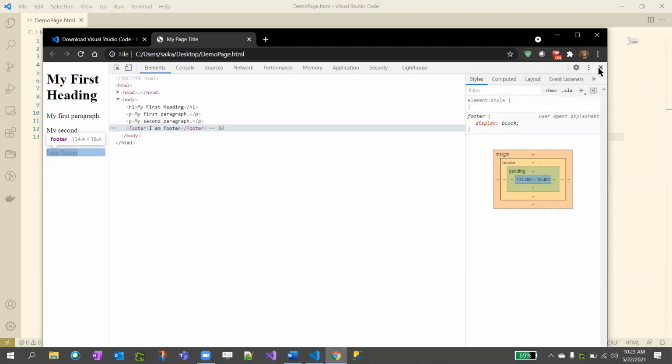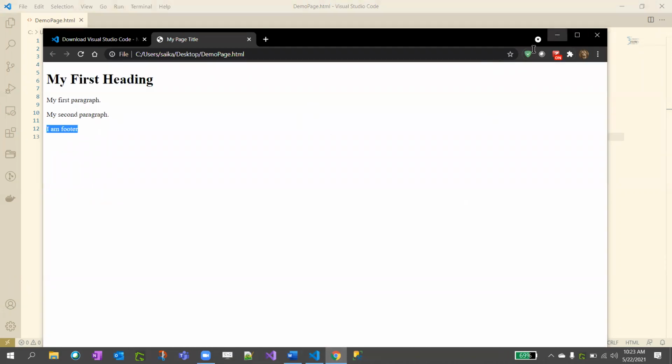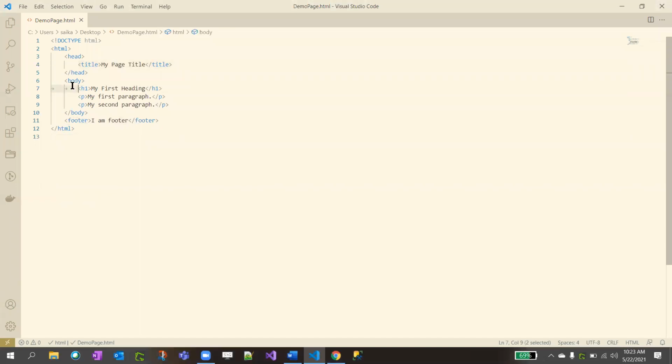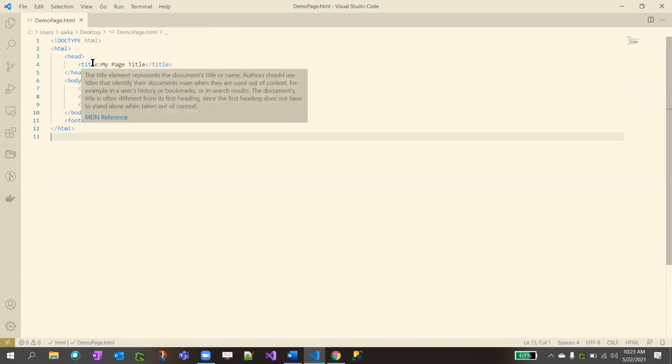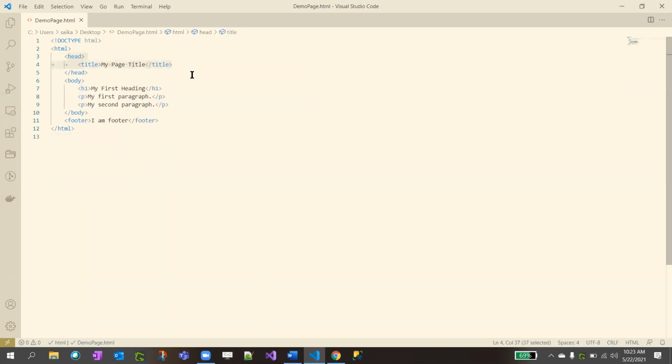To inspect, right? Yeah, I will come to that later. So head, body, and title. These are the three sections for every page, right? Yeah. So as I said, I discussed the title.